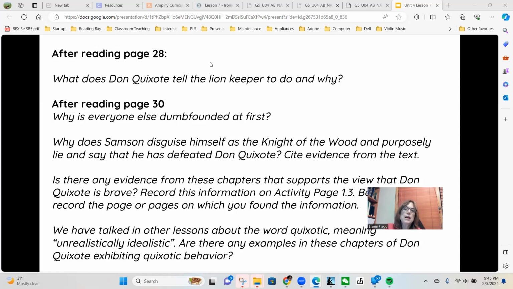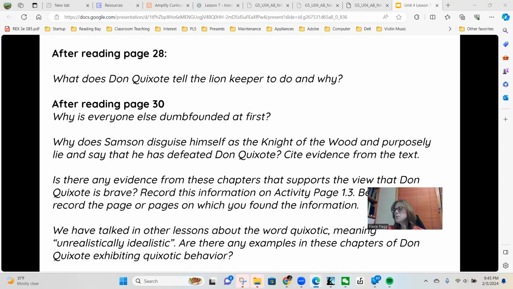So, what does Don Quixote tell the lion keeper to do and why? Think about that for a second. So, he tells the lion keeper to let the lions out of their cages because he thinks they have been sent by the wizards to test whether he is brave and worthy of being a knight.